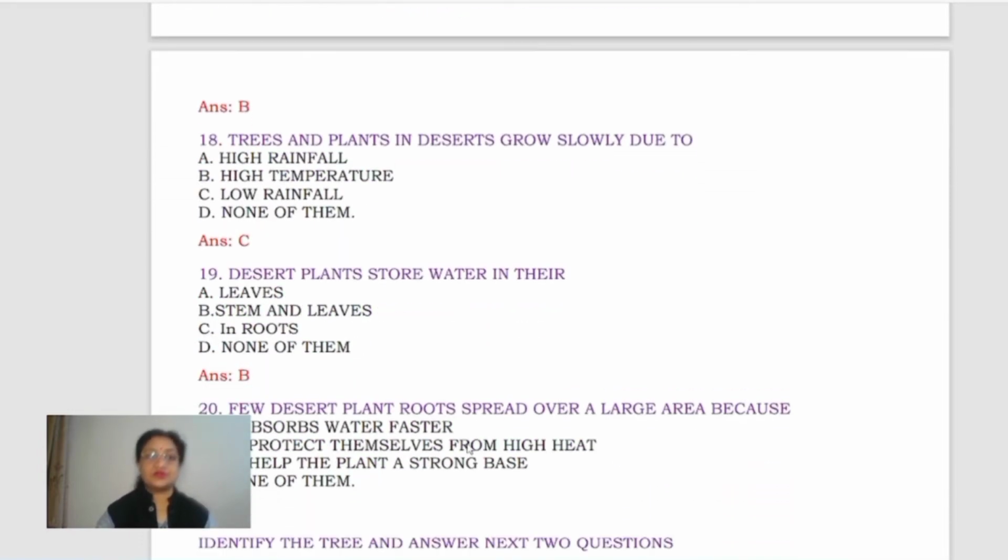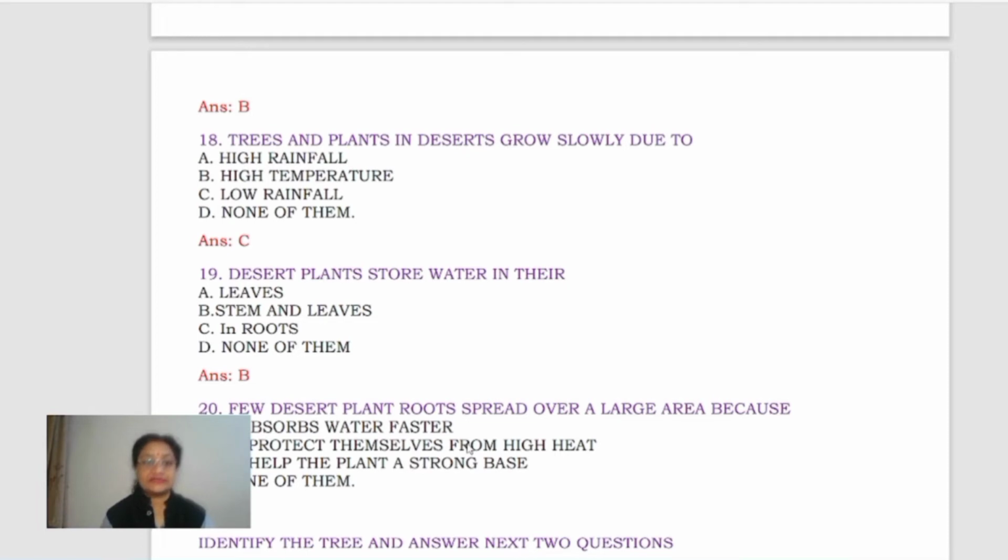Then next question is, trees and plants in deserts grow slowly due to high rainfall, high temperature, low rainfall, none of them. Yes, because of low rainfall. C is the correct option.